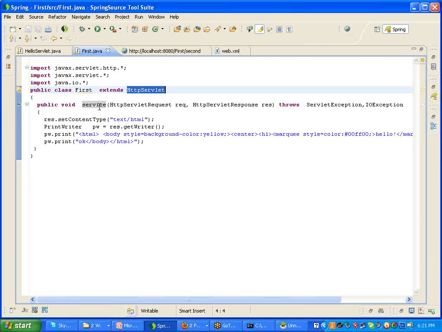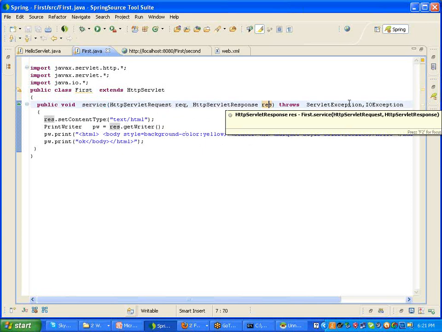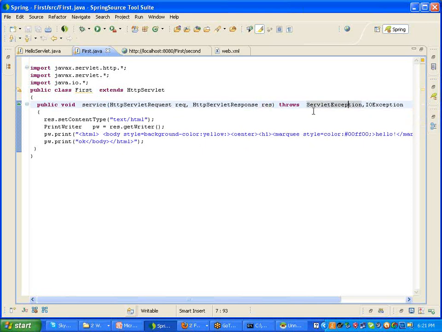So here we have a service method. In this service method, we are giving an output. The message I am displaying is just a hello message. Whenever you take a service, it takes a request and a response as parameters, and it throws an exception. The exception part, the interfaces and the passing of parameters, you will get in core Java at the very beginning.